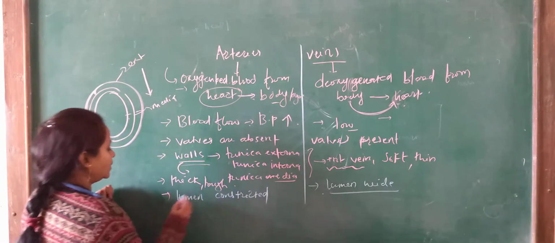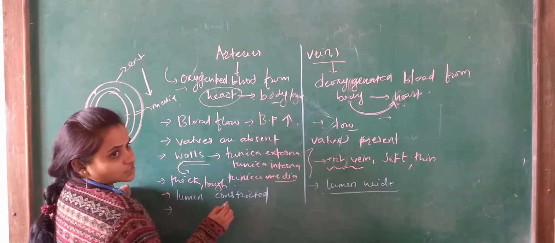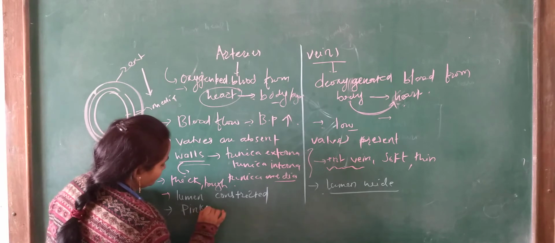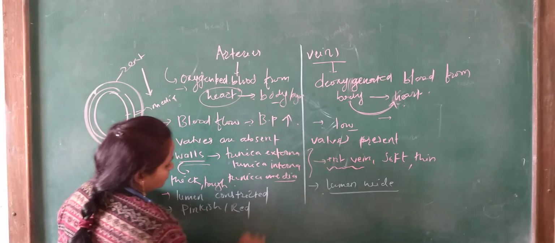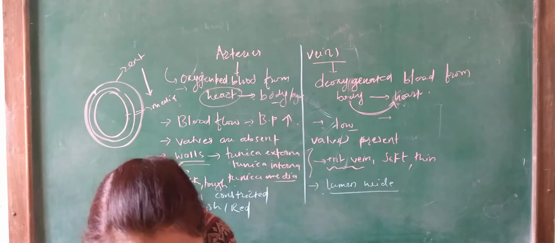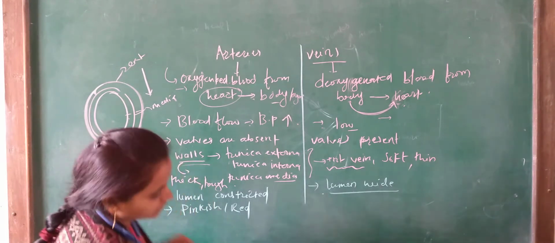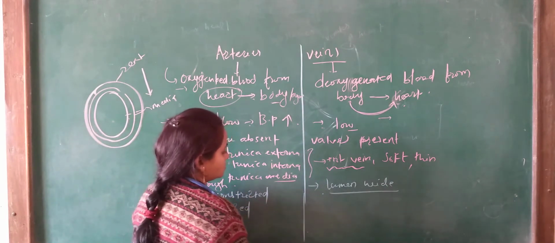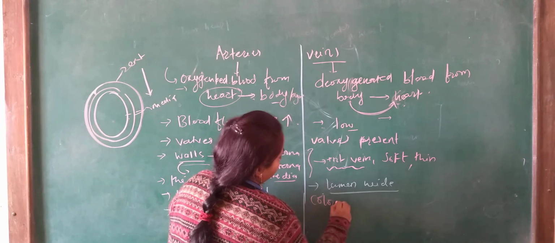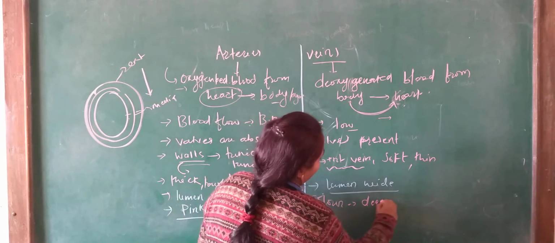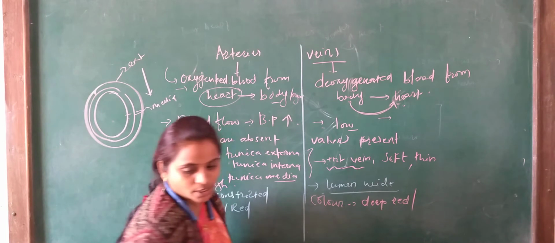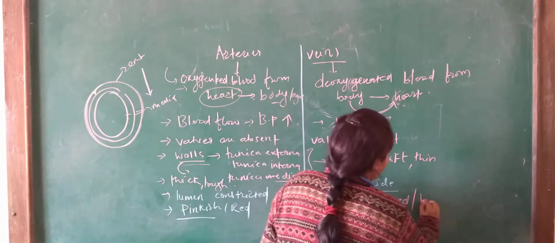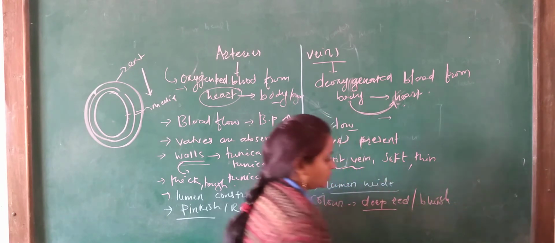Another important thing: arteries have a pinkish or reddish color, and veins have a deep red or bluish color.